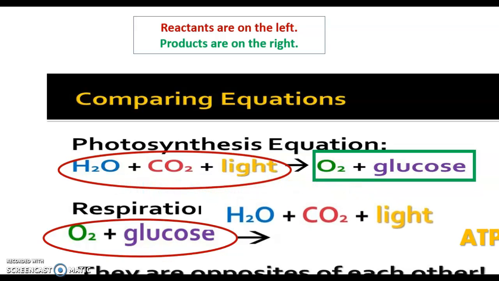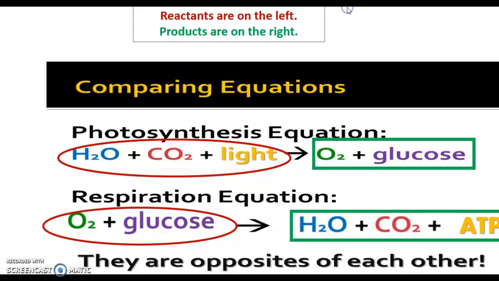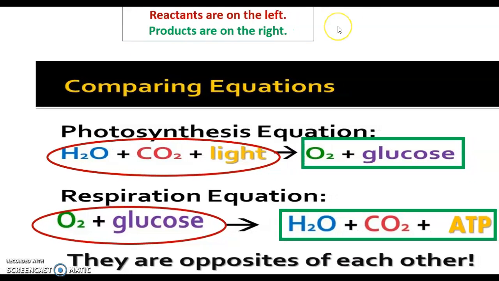And we see that over here, water and carbon dioxide and ATP are the products of cellular respiration. It used to be a reactant. So these two types of reactants are opposites of each other, but there's actually more to this than what we see here.